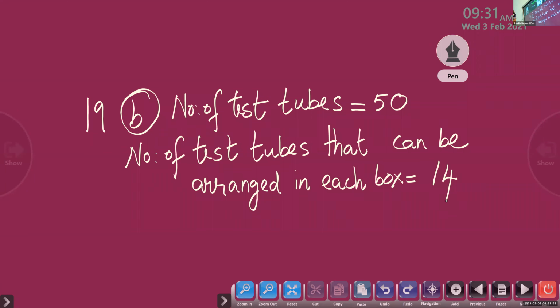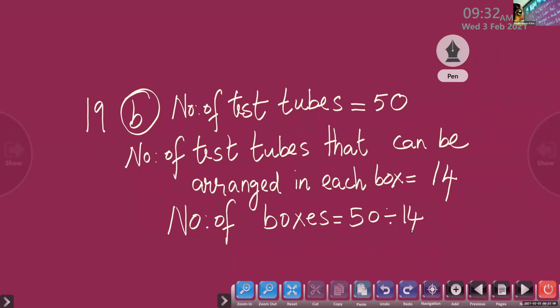Now we have to find out the number of boxes. How many boxes are needed to keep all these 50 test tubes? Number of boxes. So what do we have to do? 50 divided by 14. So it's already an improper fraction.